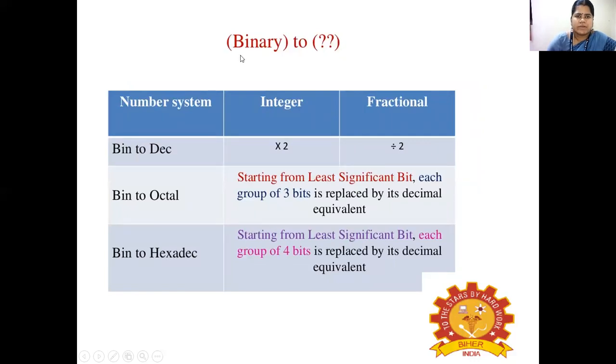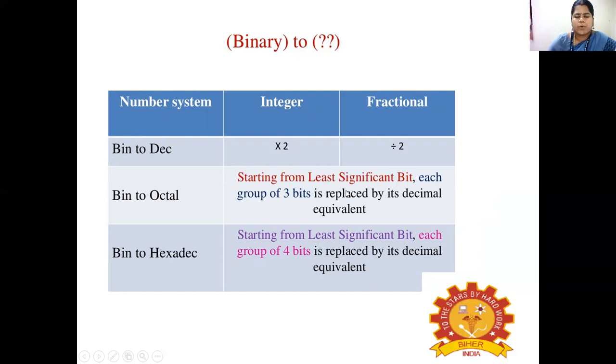Similarly, next we have the conversion of binary to decimal, octal and hexadecimal. When a binary value is converted to decimal, the integer part is multiplied by 2, whereas the fractional part is divided by 2. In the conversion of binary to octal, it starts from the LSB, that is the least significant bit or the rightmost bit.